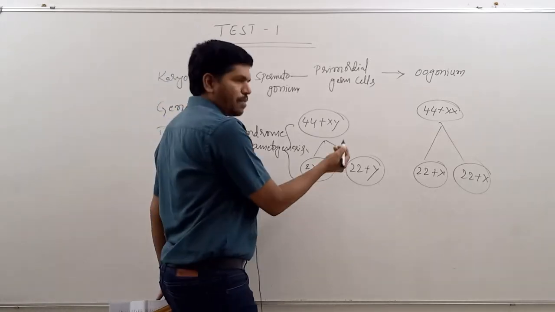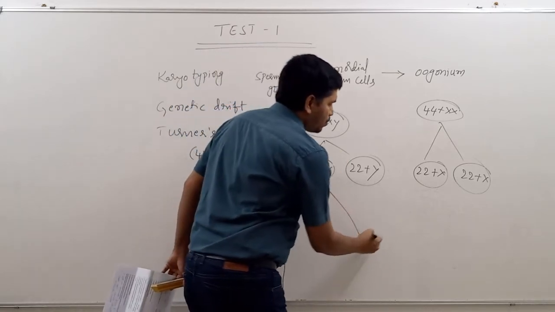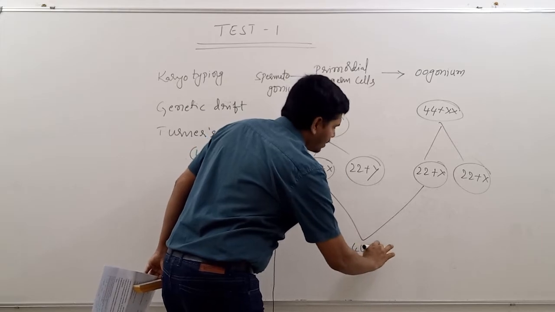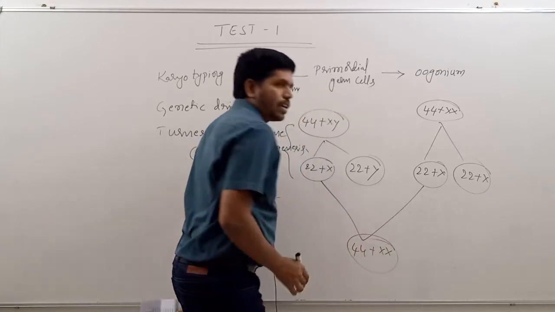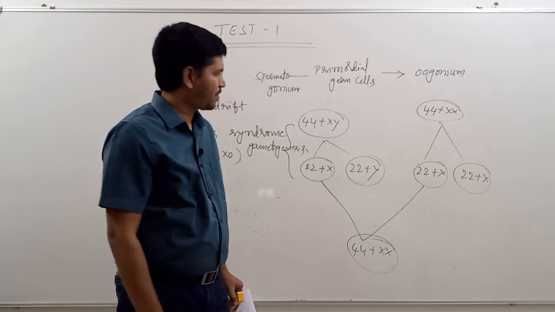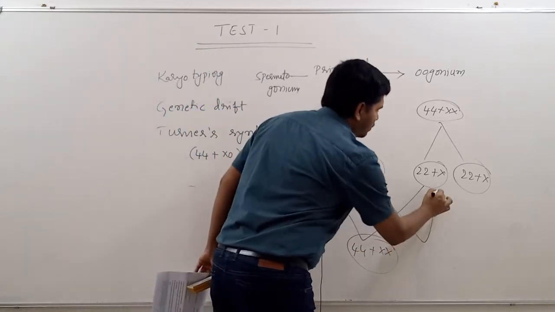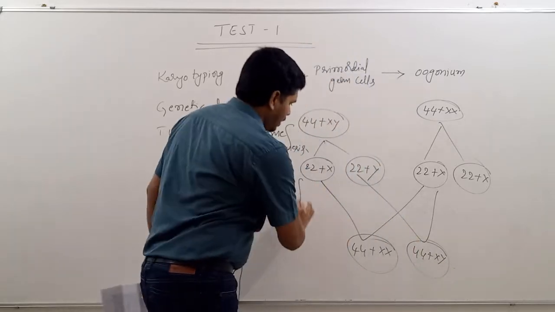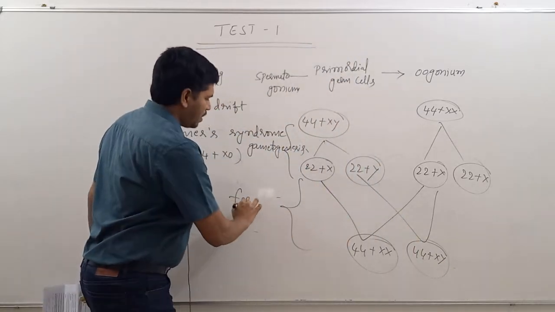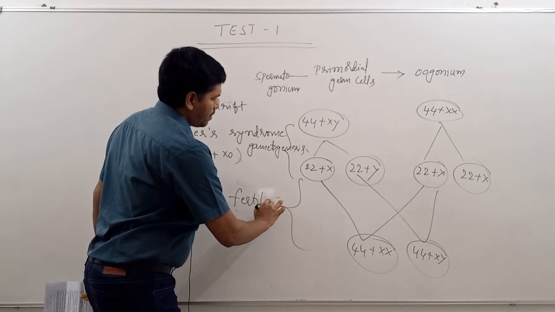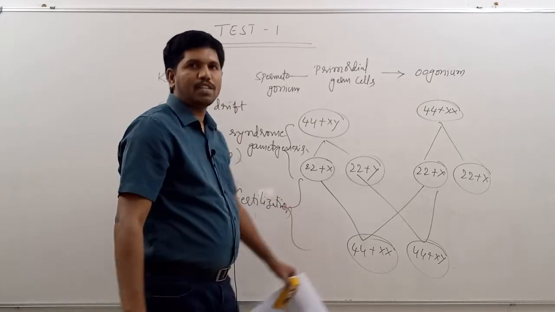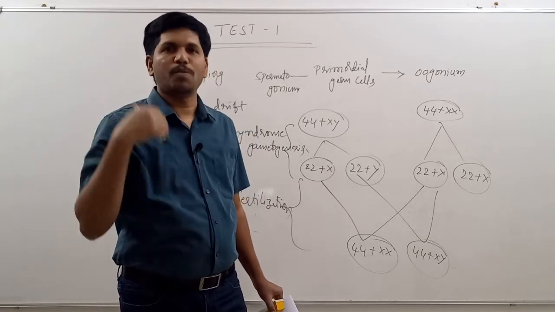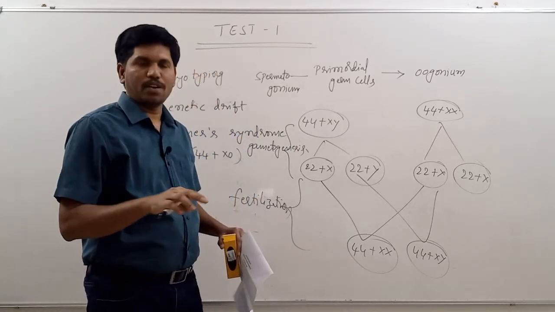Then these sex cells, I am taking one example. If these two cells fuse, then it results in the formation of zygote, 44 plus XX. Under normal circumstances, this is the situation. Or if this cell fuses with this, 44 plus XY. Here, the entire process is called fertilization. Whatever the genetic picture is there in the zygote, the same genetic picture will be there in all the body cells of our body.